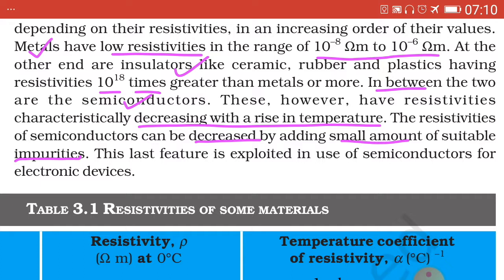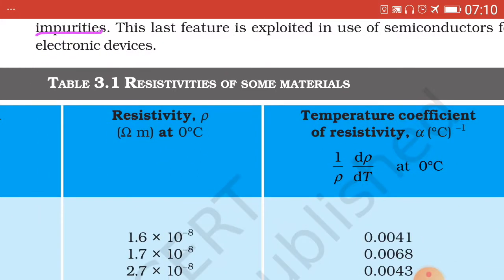Their resistivities can be decreased by adding a small amount of suitable impurities. Resistivity of a semiconductor can be decreased by adding a small amount of suitable impurities. We refer here to resistivity at 0 degree centigrade and the temperature coefficient of resistivity, denoted by alpha, whose unit is per degree Celsius.